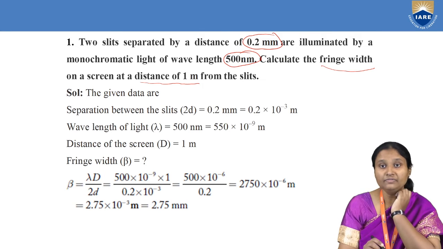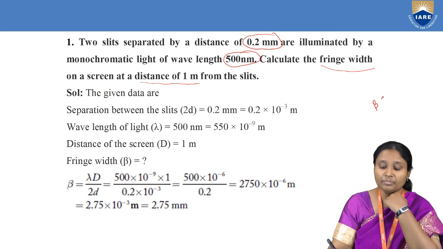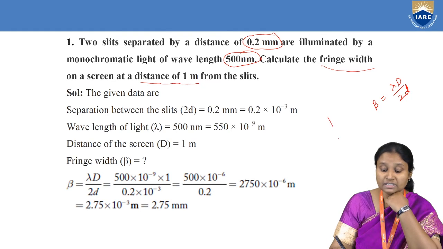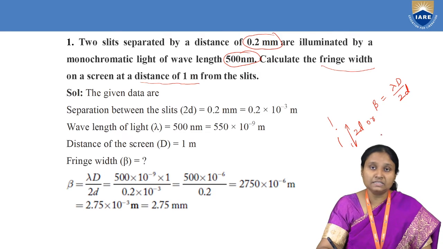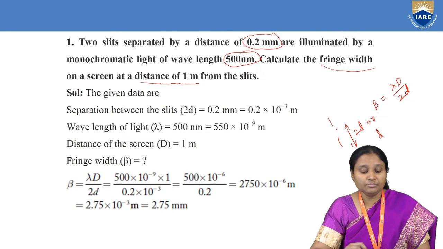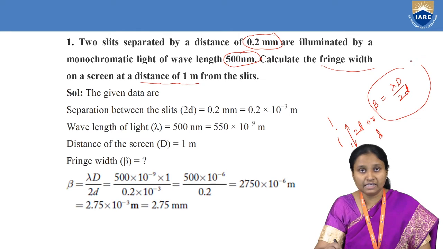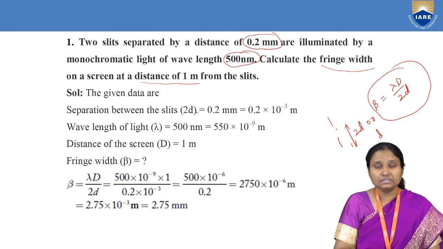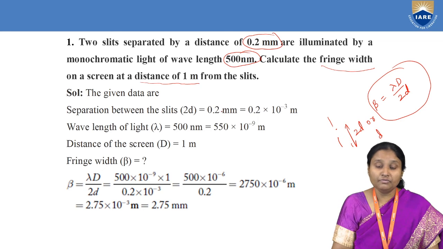So what is the data given? See, in some books, that formula is given as lambda D by 2d. What is 2d? 2d is taken as the distance between these two virtual coherent sources. So in some formulas it is represented as 2d, or simply it is written as d. So if the separation between slits is taken as 2d, then our formula will get modified like this. Here in this case, that value is given as 0.2 millimeter.